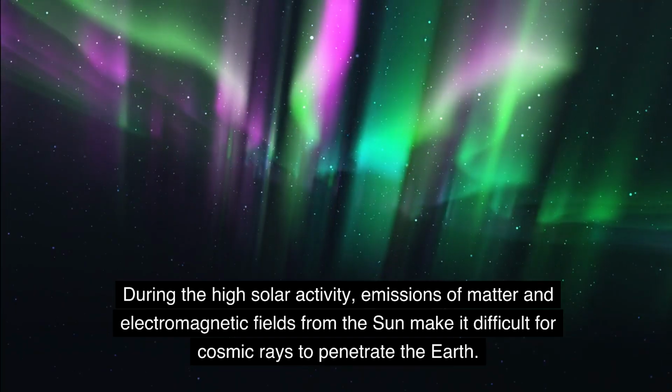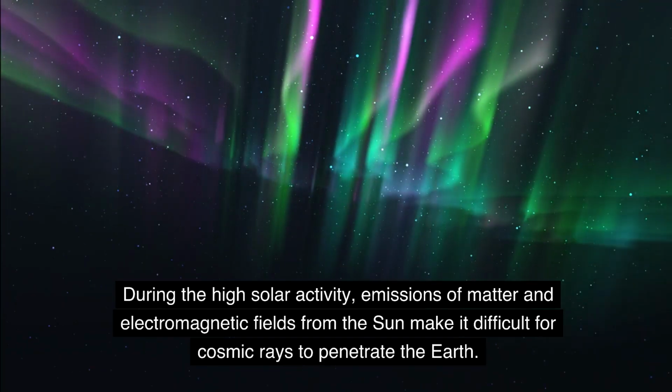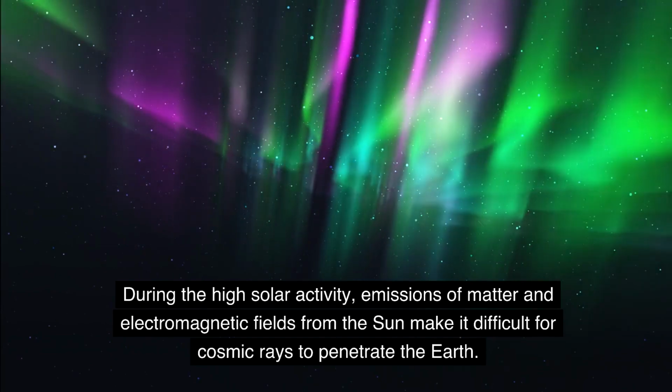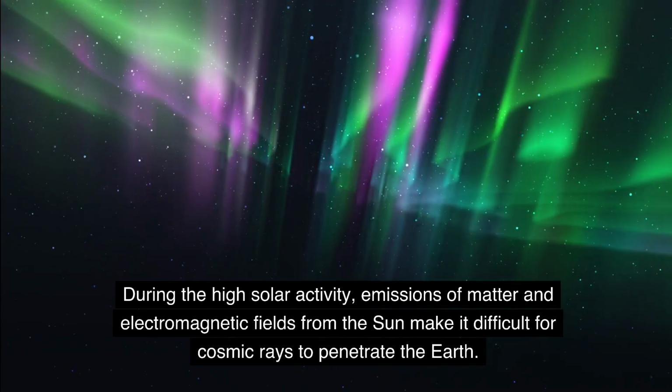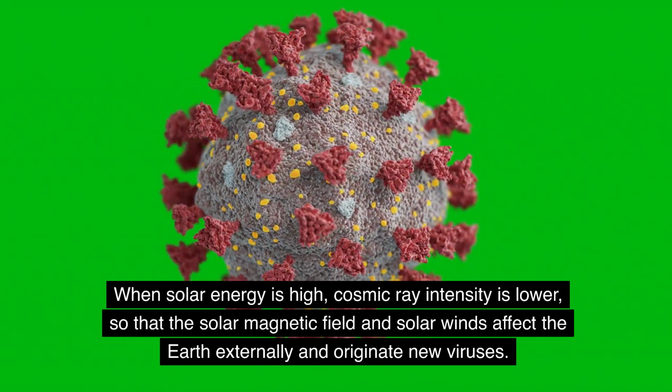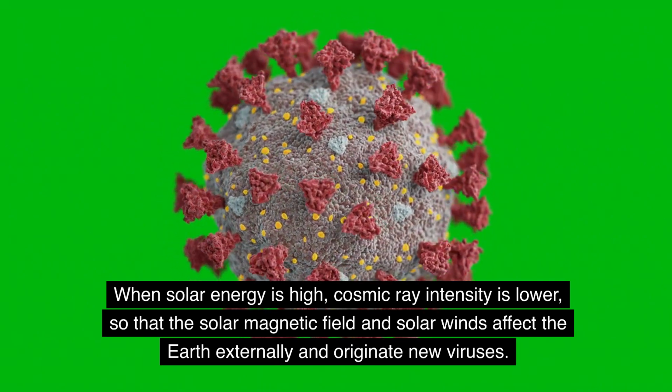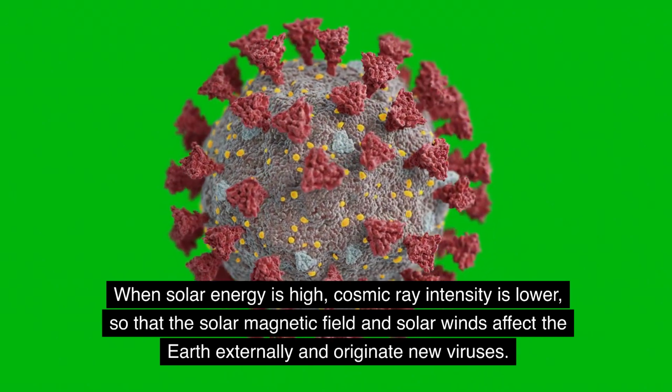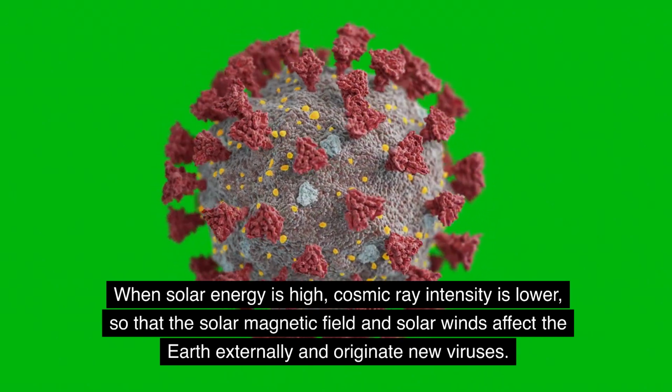During the high solar activity, emissions of matter and electromagnetic fields from the sun make it difficult for cosmic rays to penetrate the Earth. When solar energy is high, cosmic ray intensity is lower, so that the solar magnetic field and solar winds affect the Earth externally and originate new viruses.